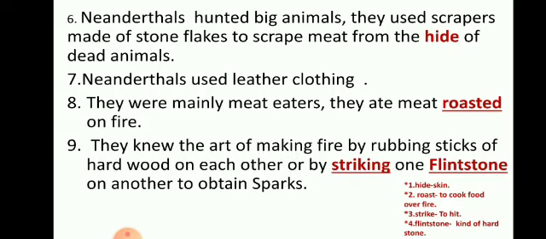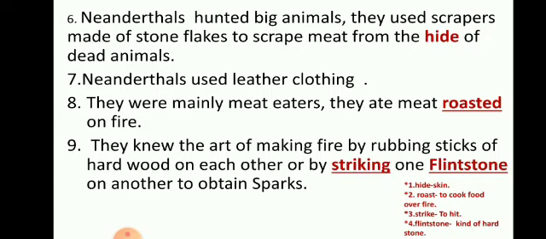They knew the technique of producing fire by rubbing sticks of hardwood. So how might they have come to know about it? By observation. The jungle used to catch fire due to friction during storms or maybe due to lightning. So by observation they came to know about it, and they used to rub hard wooden sticks and also stones.